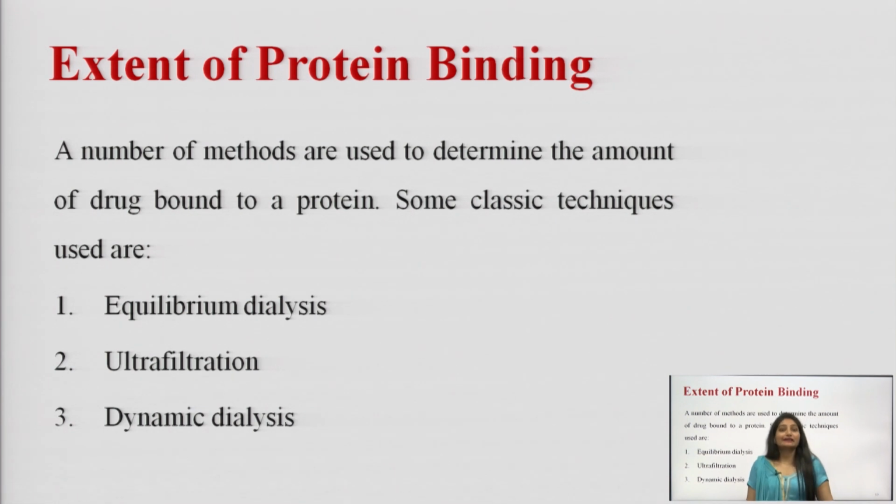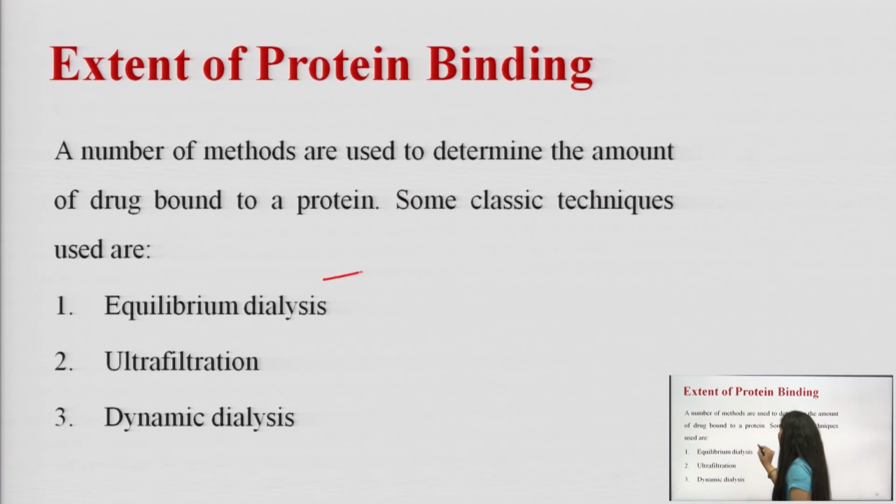Next is the extent of protein binding. See, a number of methods are used to determine the amount of drug bound to the protein. There are some classical techniques such as the equilibrium dialysis method, ultrafiltration method, and dynamic dialysis method.